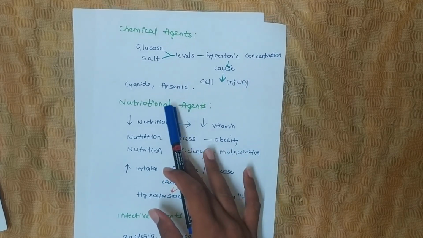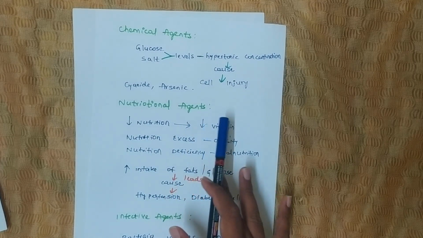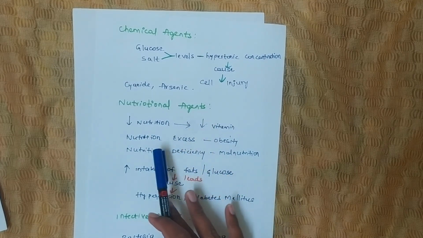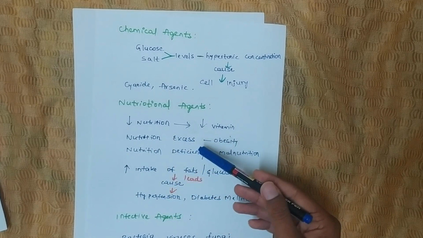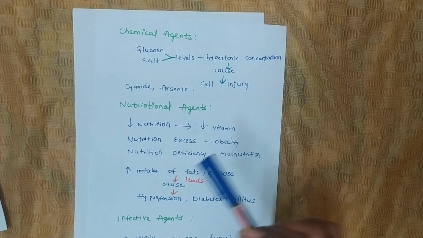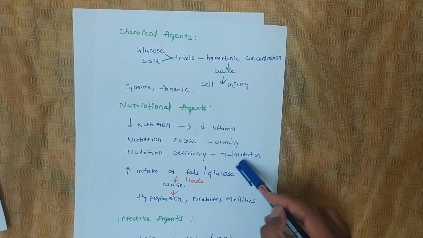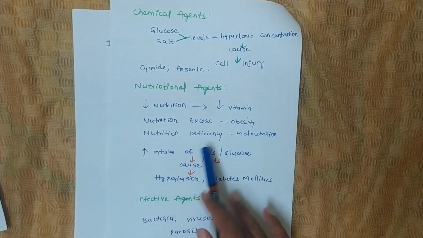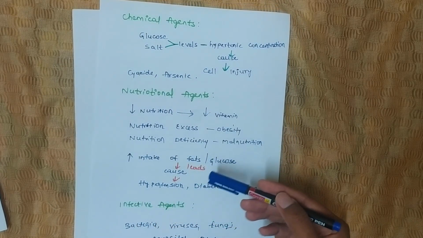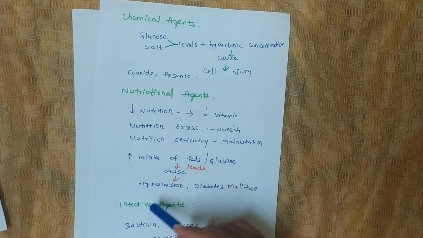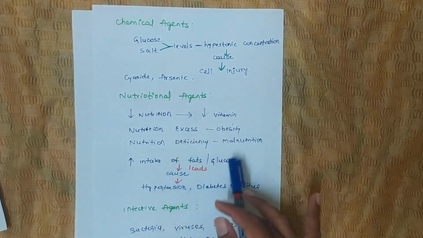Next we will see nutritional agents. When nutrition is decreased, it automatically leads to vitamin deficiency also. When there is nutrition excess, that is, too much nutrition in our body, it leads to obesity. Nutrition deficiency, that is, too little nutrition, leads to malnutrition. Intake of too much fats and glucose leads to conditions like hypertension and diabetes mellitus. So these are the nutritional agents.